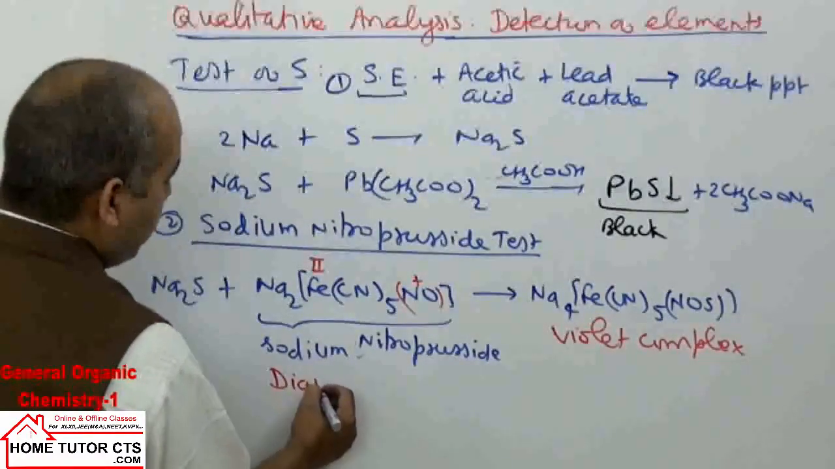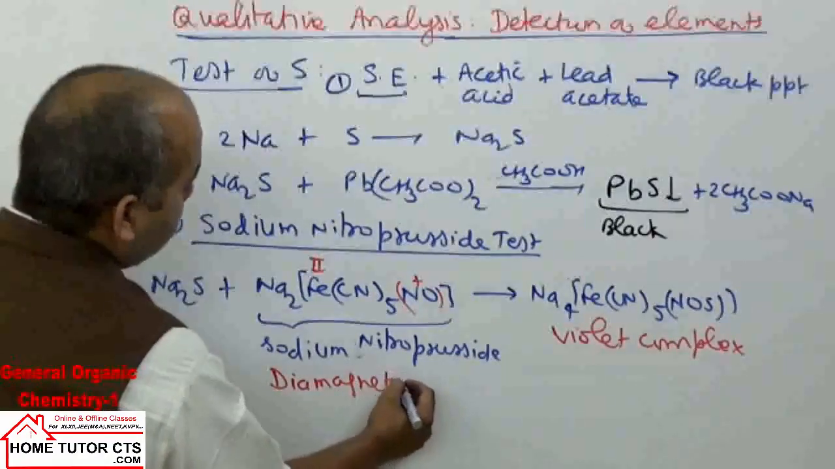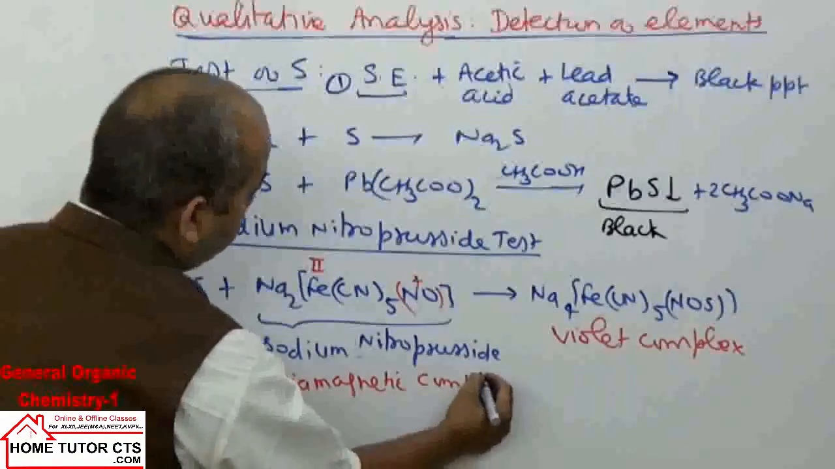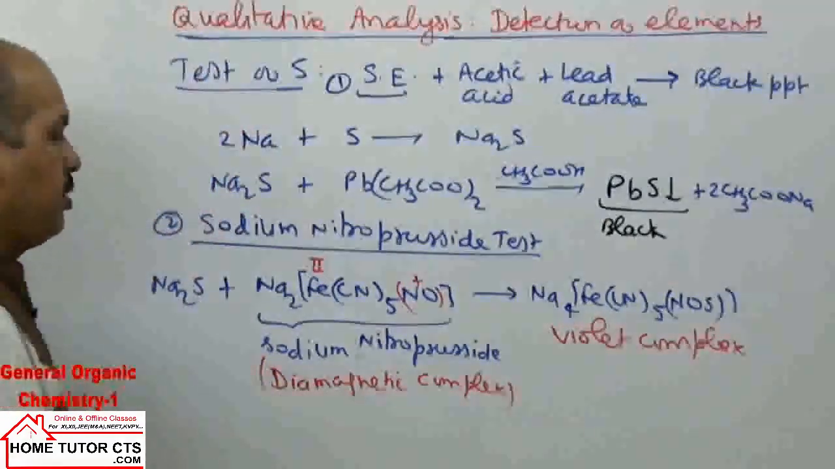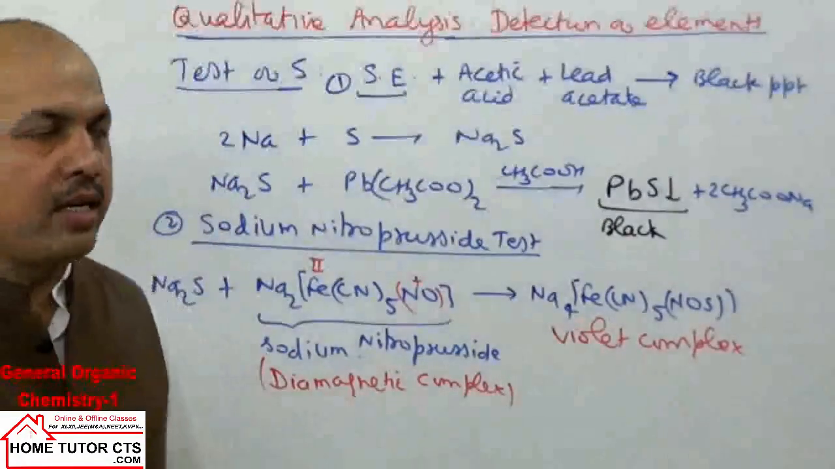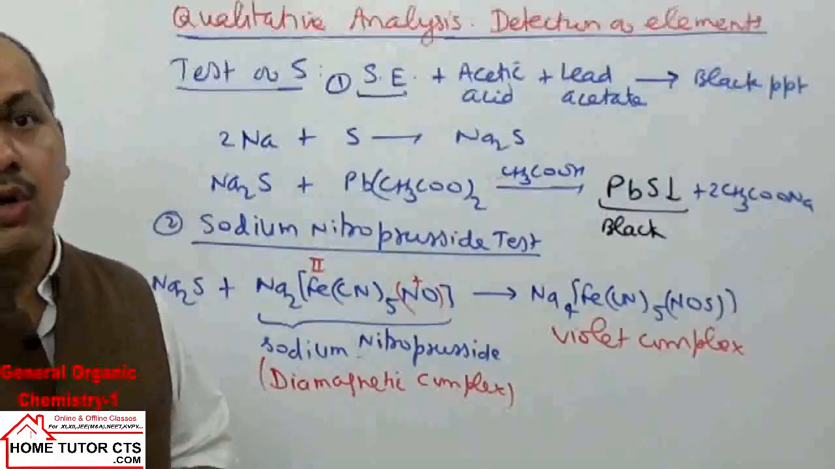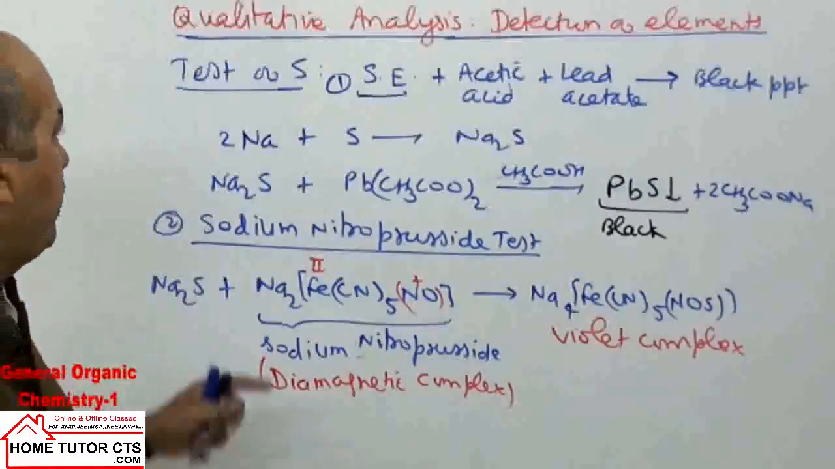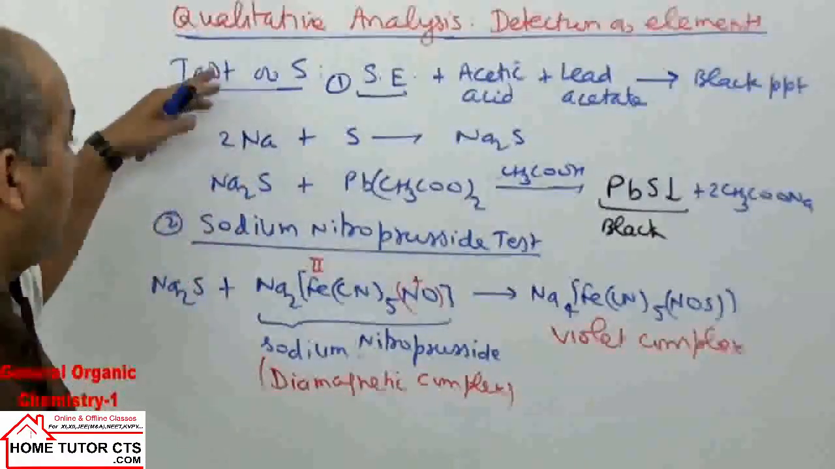This complex is found to be diamagnetic. It is a diamagnetic complex. We will discuss geometry in detail in the class 12 chapter on coordination compounds. Okay, that is the testing of sulfur.